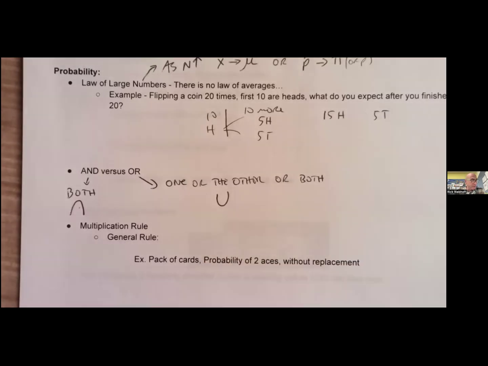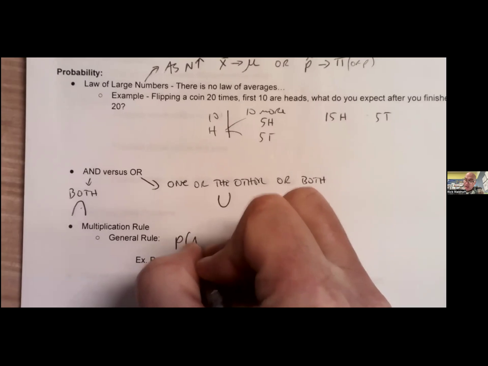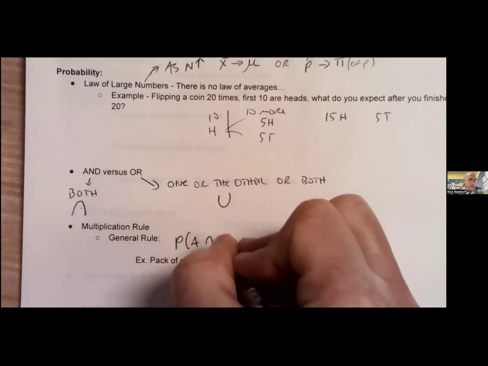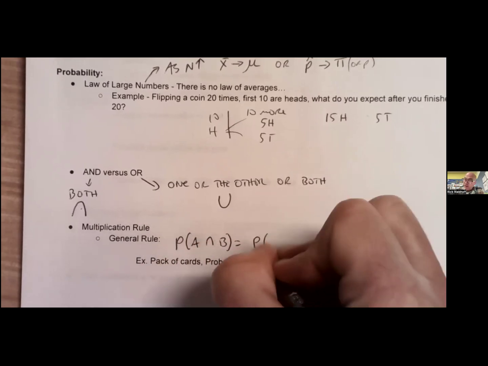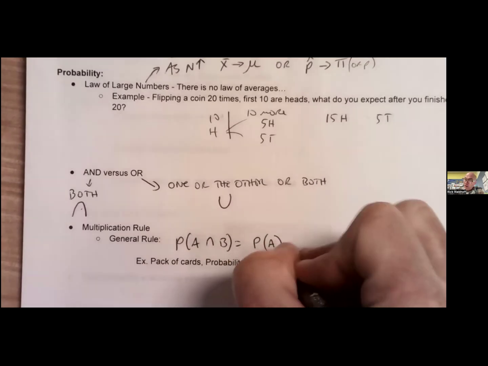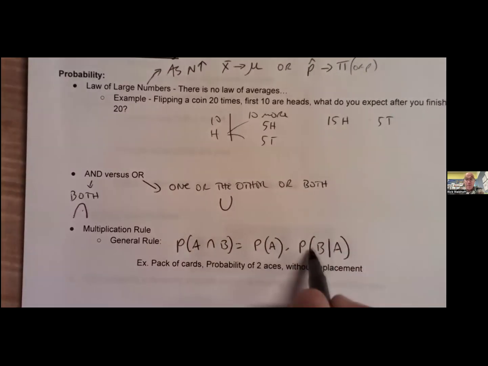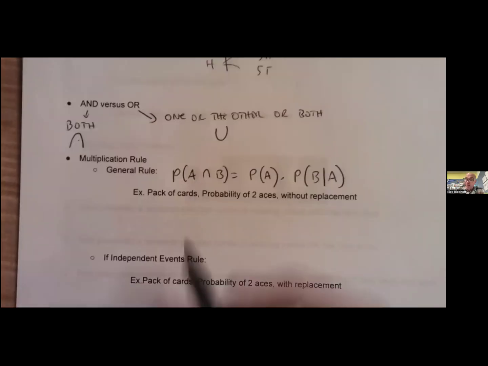Multiplication rule. This is, I believe, on your, we can derive it from your green sheet. I'll show you in a second. Probability of A and B is equal to the probability of A times the probability of B given that A has happened. So A has happened. That might change the probability of B. Sometimes this happens. Here's an example of it.